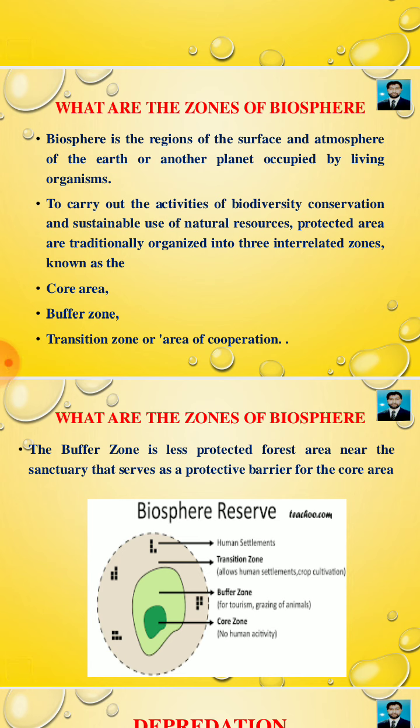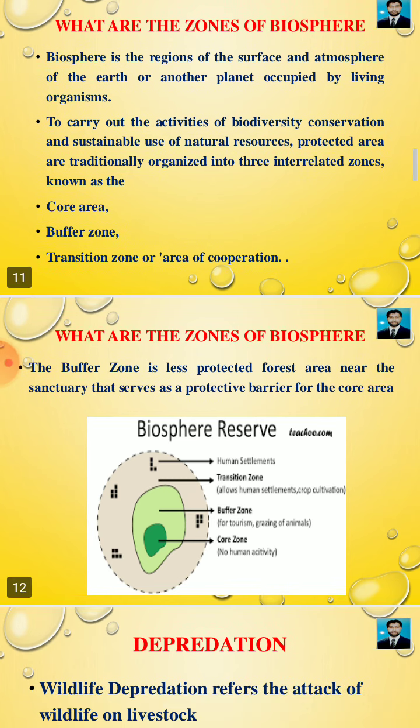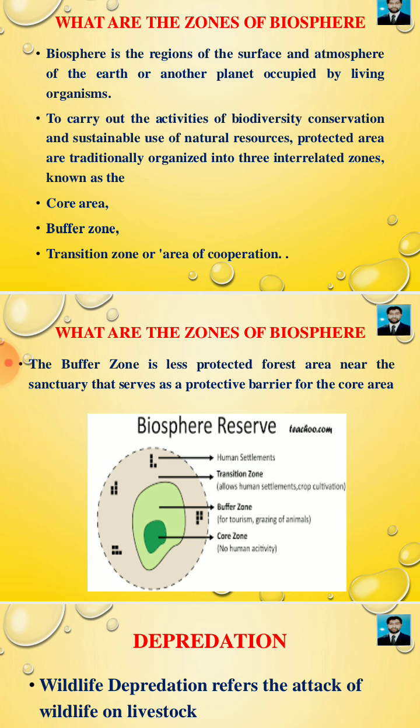What are the zones of biosphere? Biosphere is the region of the surface and atmosphere of the earth or another planet occupied by living organisms to carry out the activities of biodiversity. Biodiversity refers to the variety of species in a place, and the conservation and sustainable use of natural resources.